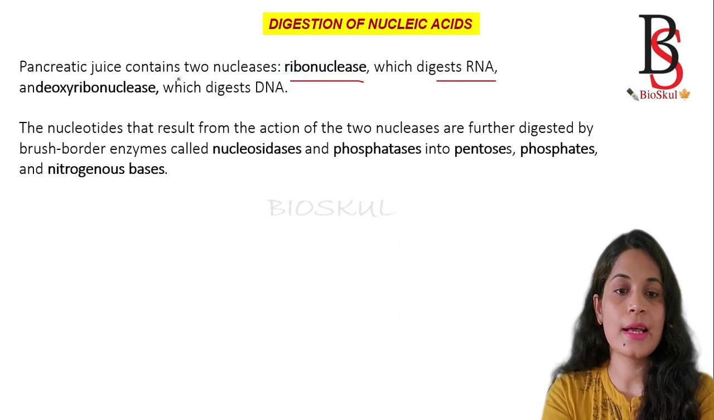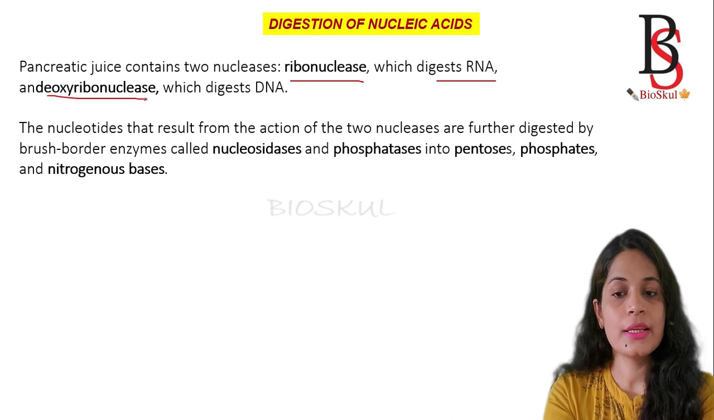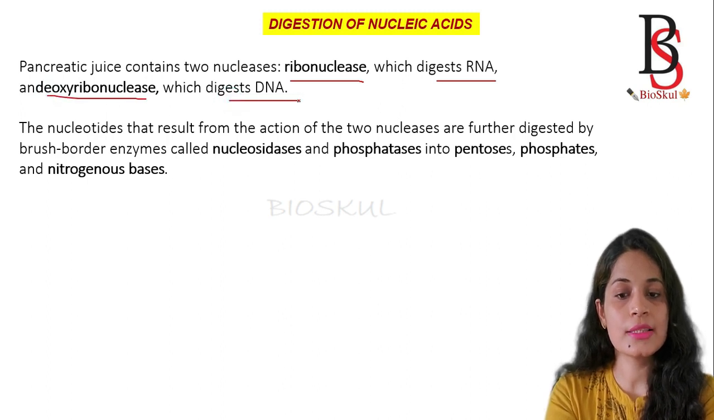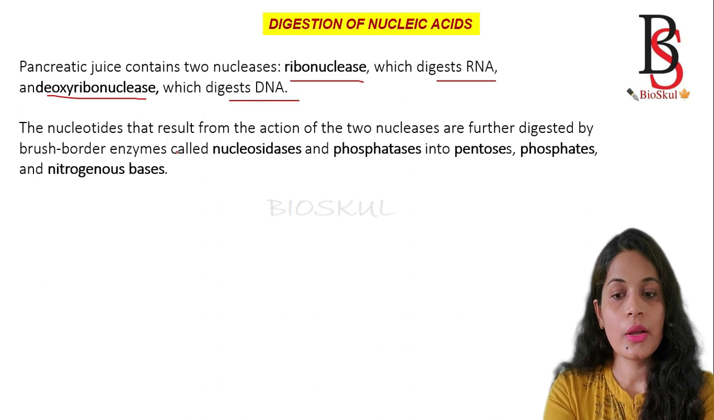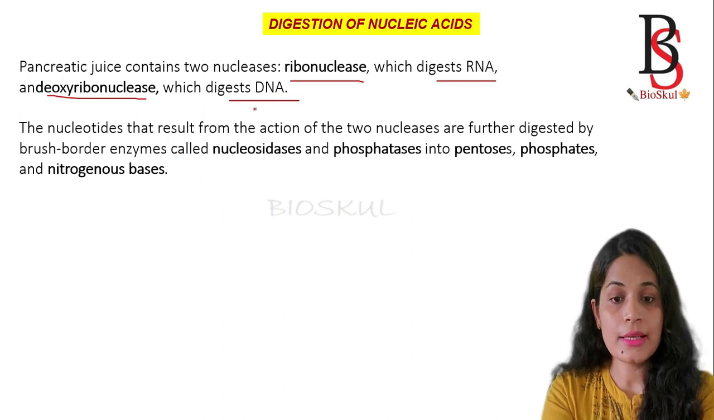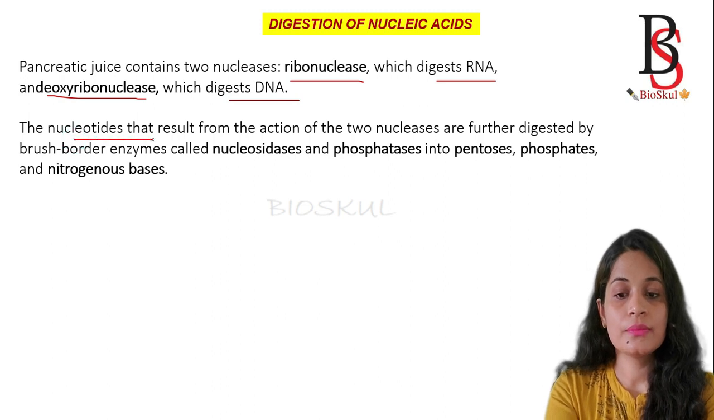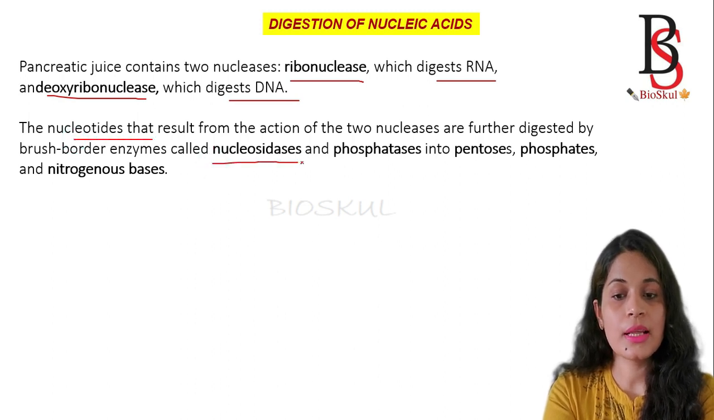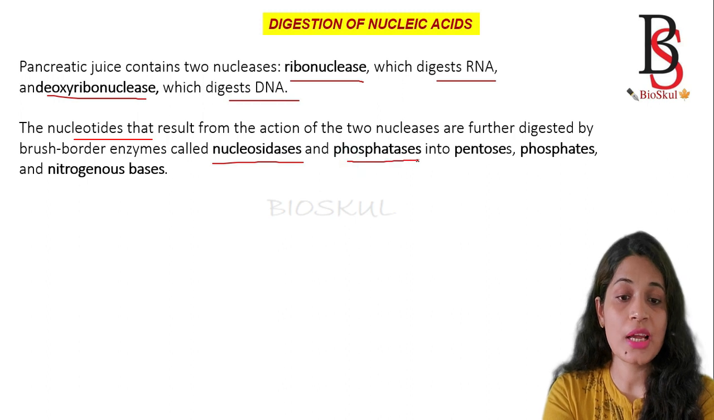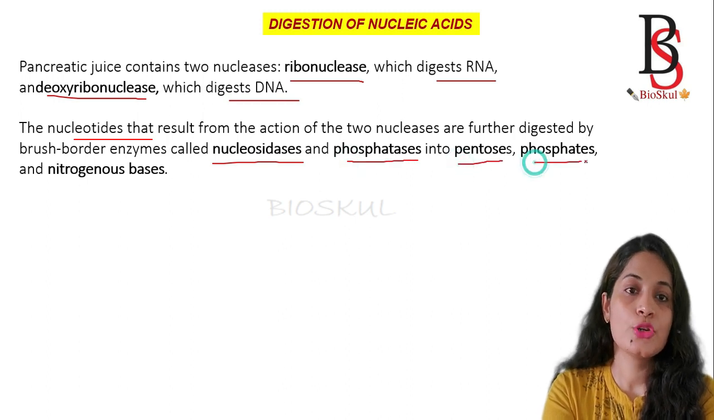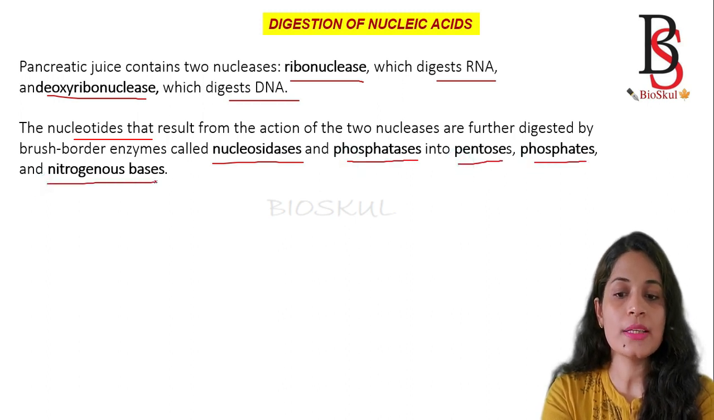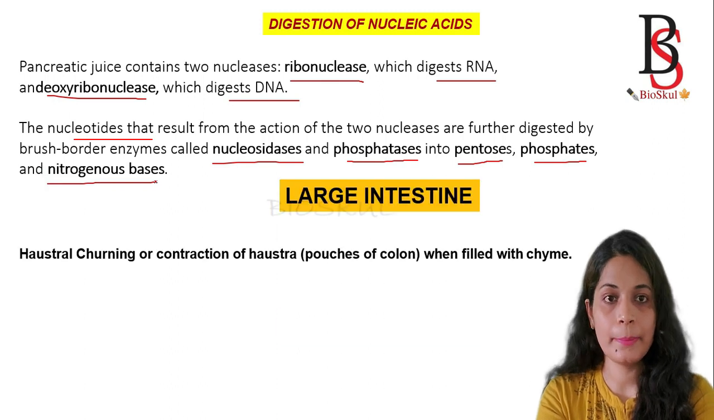Then the digestion of nucleic acid. As I have told, pancreatic juice contains enzymes like ribonuclease, which helps in the digestion of RNA, and similarly deoxyribonuclease, which digests the DNA molecule. After the digestion of the molecule by these nucleases, the nucleotides formed are again degraded by nucleosidase and phosphatase to form pentose, phosphates and nitrogenous bases.